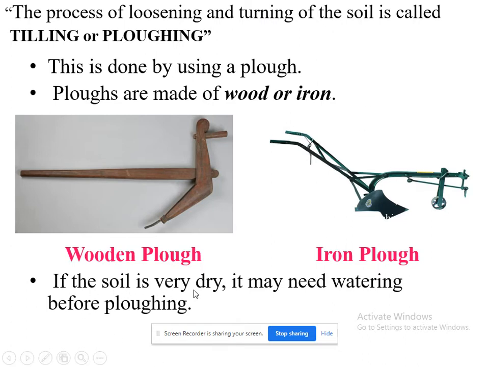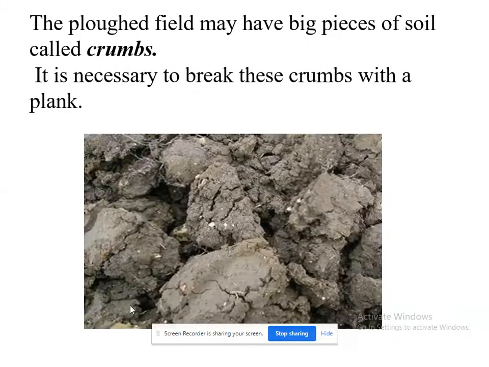If the soil is very dry, it may need watering before plowing. See here, some of you have seen hard soil or hard mud in the field. When there is such soil in the field, plants cannot grow properly, right?